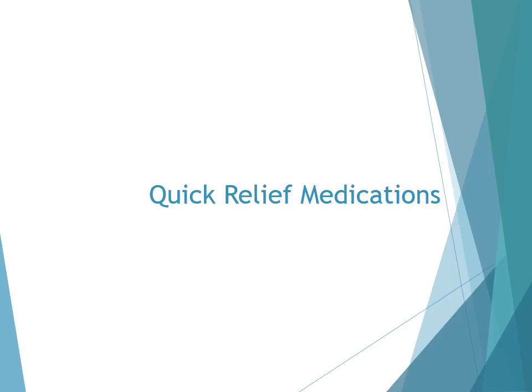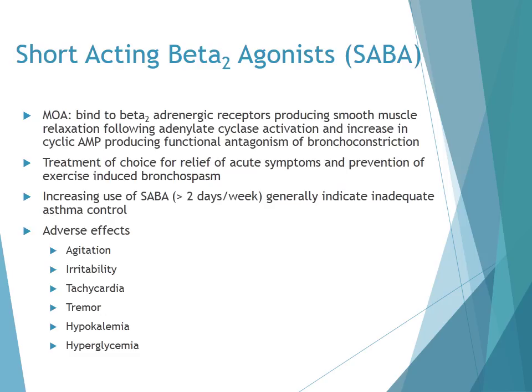Now we'll discuss the quick relief medications, which are used to treat acute symptoms and exacerbations. So short-acting beta-2 agonists, like long-acting beta-2 agonists, bind to beta-2 adrenergic receptors and produce smooth muscle relaxation. They are the treatment of choice for acute symptom relief as well as for prevention of exercise-induced bronchospasms. And their adverse effects include agitation, irritability, tachycardia, tremor, hypokalemia, and hyperglycemia, similar to long-acting beta-2 agonists.